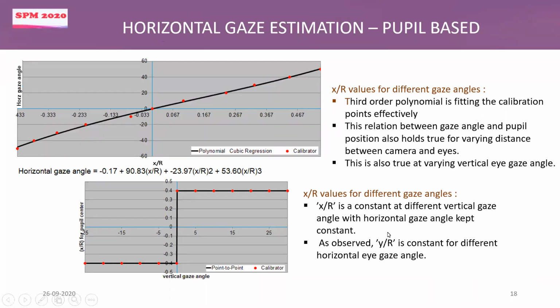And we have also measured x by r at different vertical gaze angles with the horizontal gaze angle kept constant, and we get a similar result. This is the same thing which we observed with corner reflection also. And the next thing is that y by r is constant for different horizontal eye gaze angles.